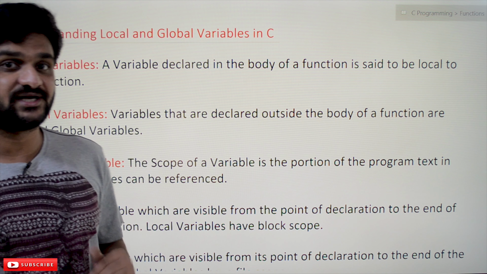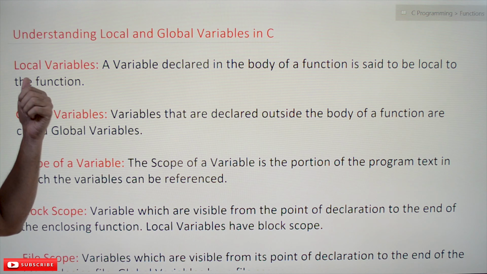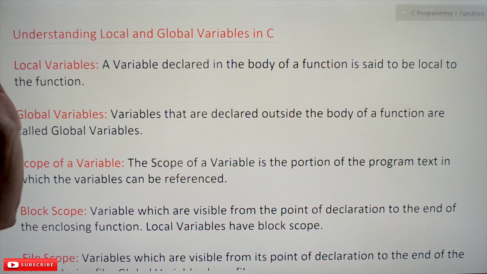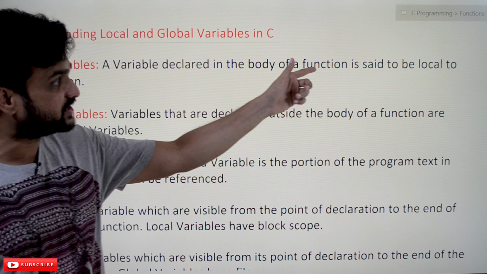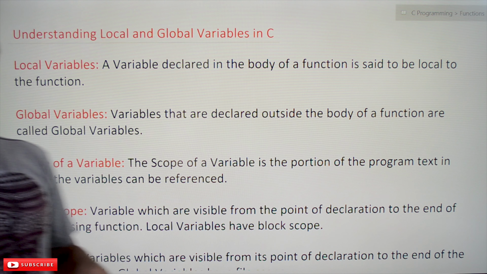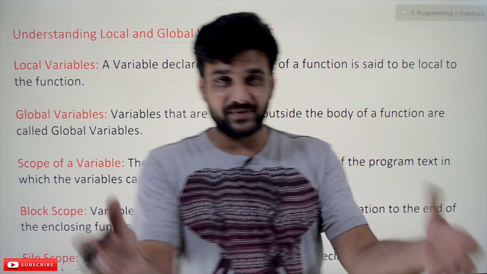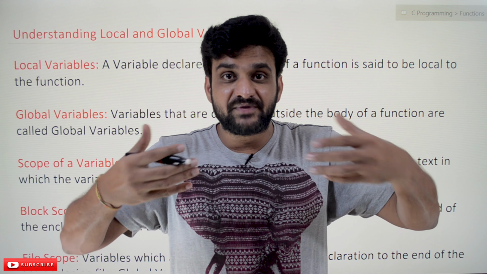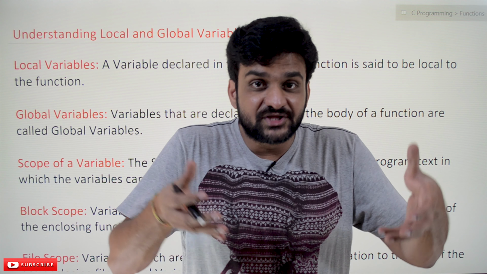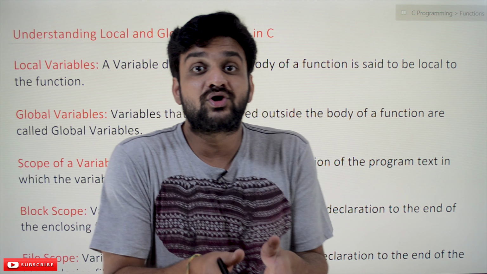Now coming to this class, let's understand local variables. Let's start with local variables. What is meant by a local variable? A variable declared in the body of a function is said to be a local variable. For example, so far we have seen so many examples in our previous videos. There, every function, it may be a main function or a user defined function defined by the programmer, within those functions we will be declaring variables. So all those variables are called local variables.